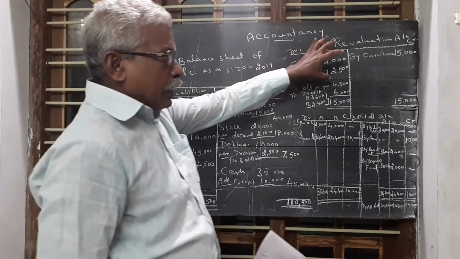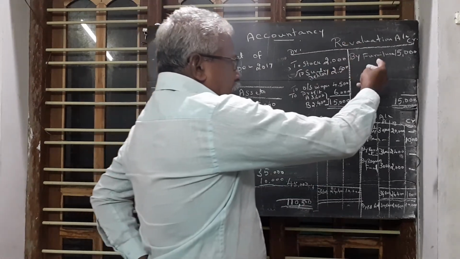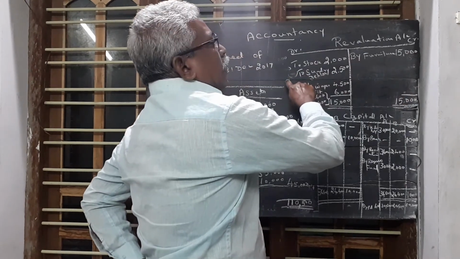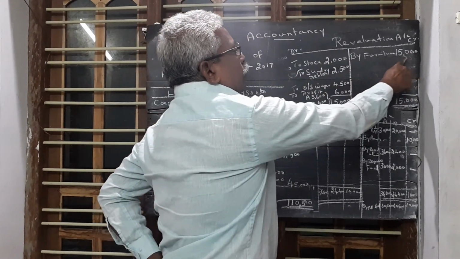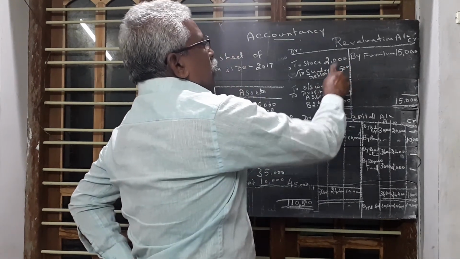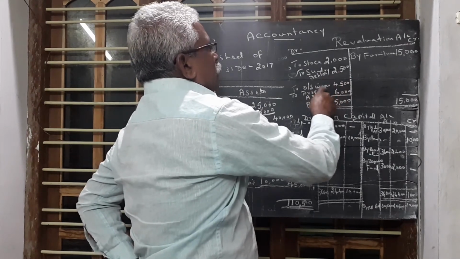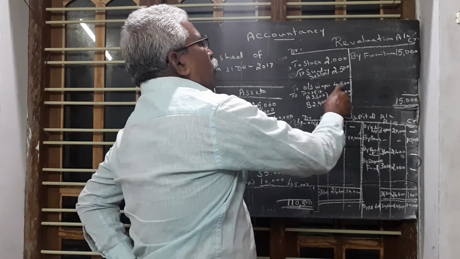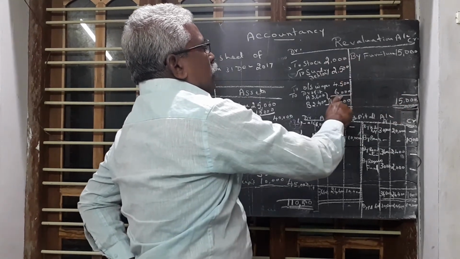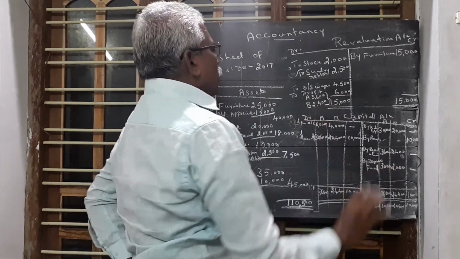First we take the revaluation account. The principle of the revaluation account is that on the credit side all the profit items are entered, and all the expenses are entered on the debit side. Furniture value is increased, so it is a profit. 15,000 is profit. Stock value decreased, so 2,000 is a loss. Sundry debtors value is decreased, so it is a loss. One more liability comes, outstanding wages 4,500, so it is a loss. Totally, 15,000 minus this amount, we get 6,000 rupees profit.